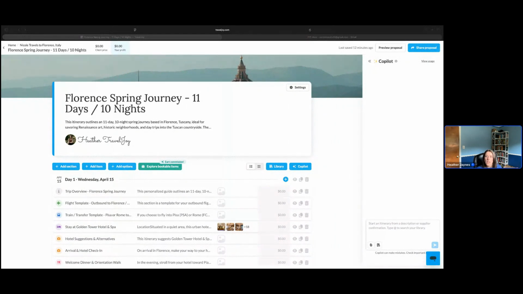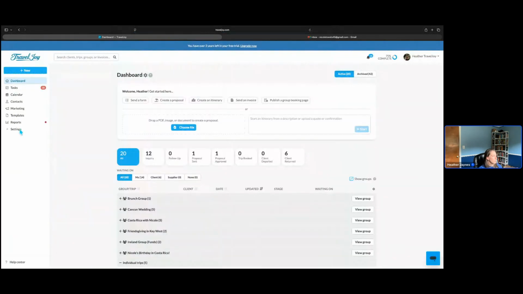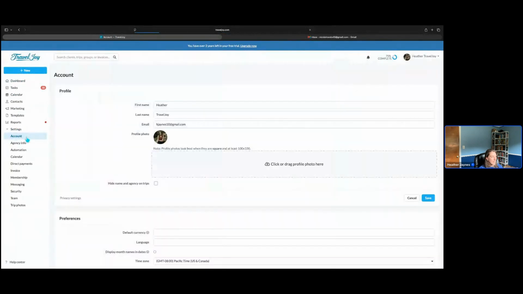So someone asked, when you sent the supplier proposal to magic@traveljoy.ai, what address did you say it had to come from? It's going to be best to forward any of the supplier documents from the email address that's associated with your TravelJoy account. If you're not sure which email is associated with your account, it's going to be the email address that you use to log in, but you can always confirm that under your settings and account page, and that's where you can find the email address here.